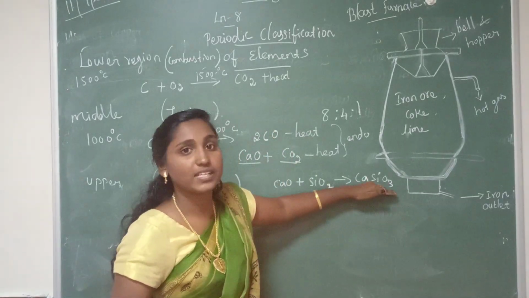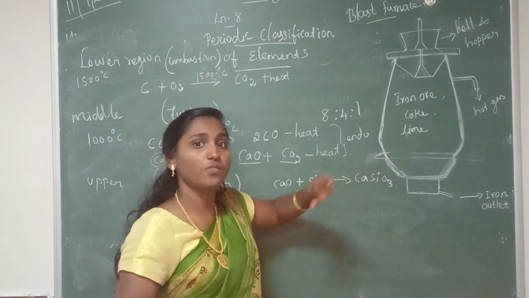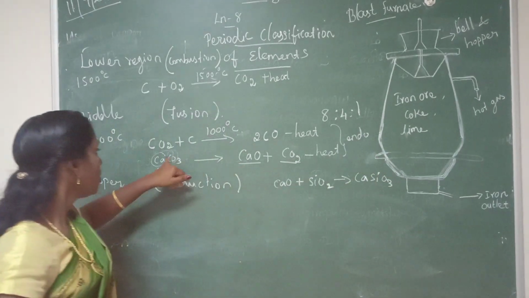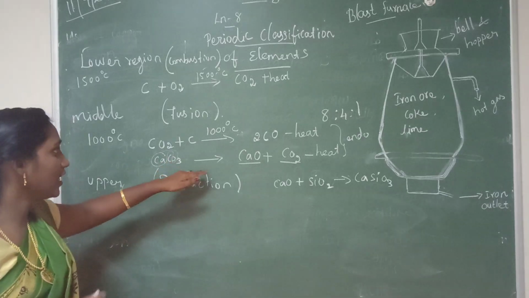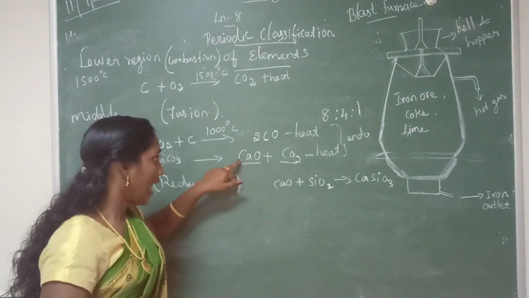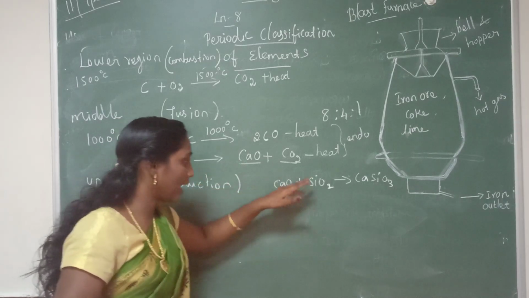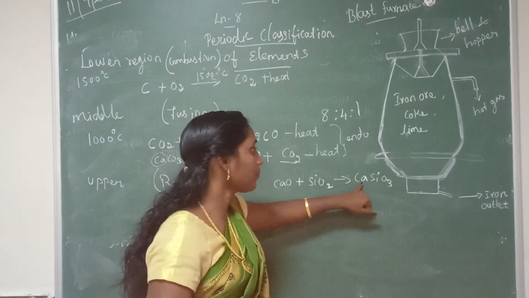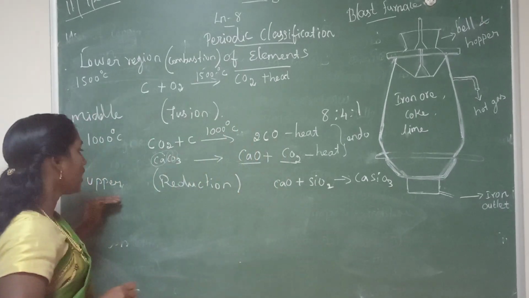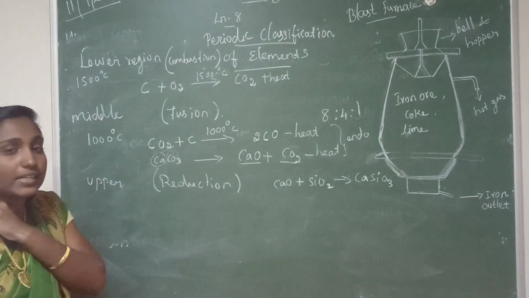This calcium silicate is a waste product, slag, so we can remove it. Have you understood this reaction? Calcium carbonate decomposes to form calcium oxide and carbon dioxide, and this calcium oxide when combined with silica forms calcium silicate. It is a slag. The last one, upper region, reduction zone.